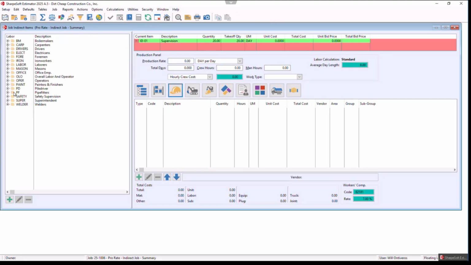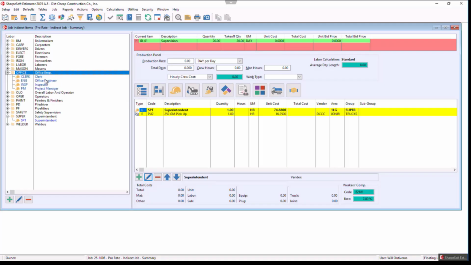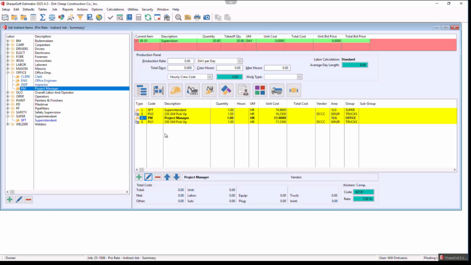So for me, I'm going to go to my labor, and then I want to go down here to superintendent, and I'll drag in a superintendent for this particular job. And maybe I'm going to go into the office employees, and I want a project manager. Again, these are specific to your rates. He comes with a truck. And so maybe I want this to be 20 days, but it's 20 production, sorry. And then I want 20 days here. So the 1 day is I'm production there. I could toggle here days and hours. Maybe I want my project manager only 0.25.